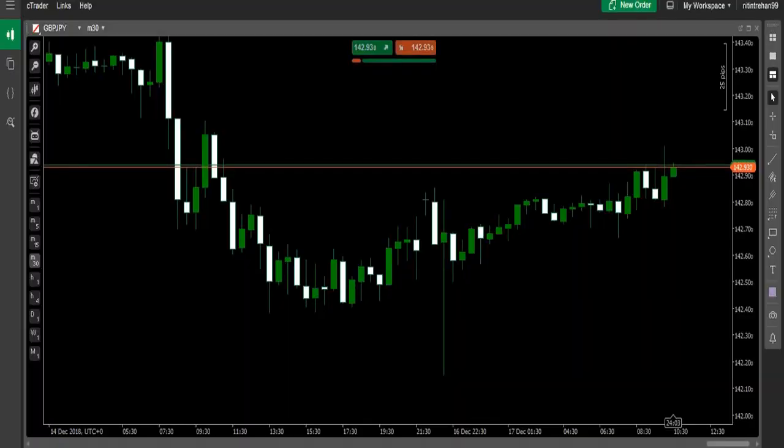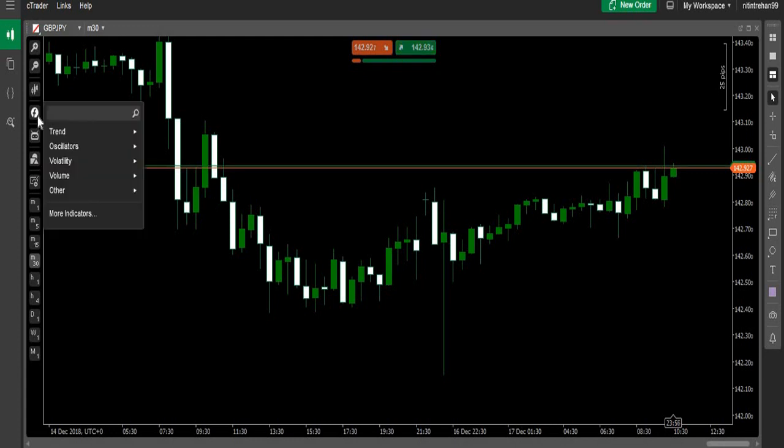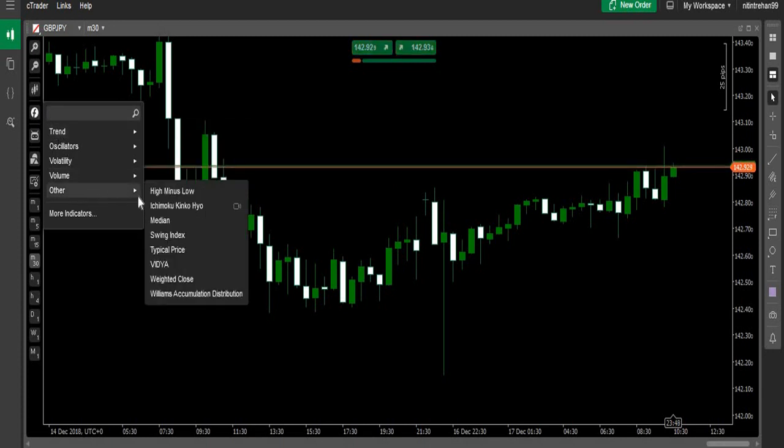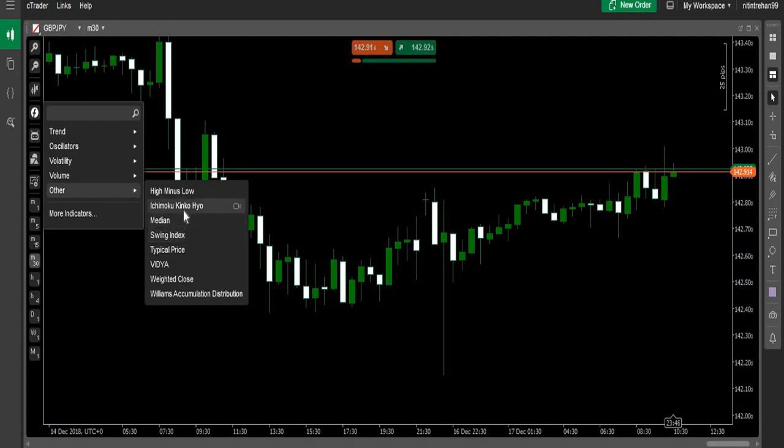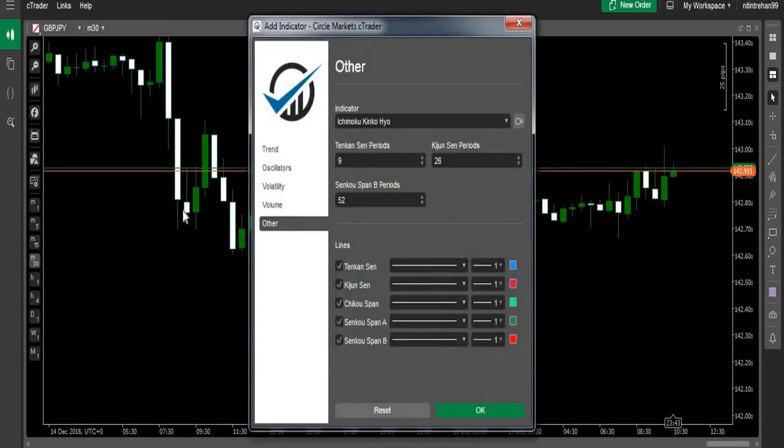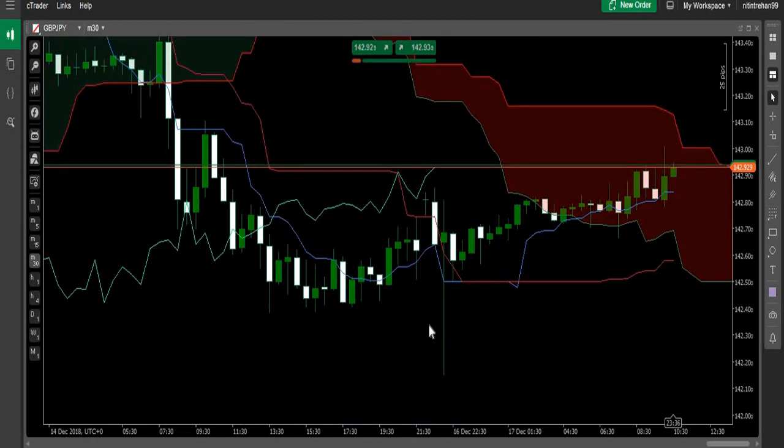Today we will see how to install an indicator on cTrader platform. Let's start. First of all, we will go here, this icon, and let's install Ichimoku indicator, which is here. Just click on it. A pop-up window will appear and you need to click OK. And now you can see that Ichimoku indicator has been installed.